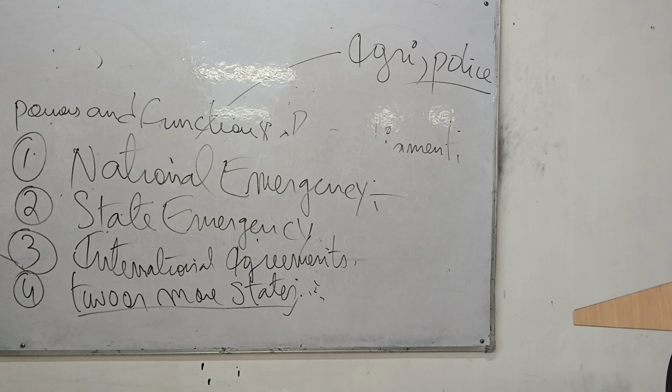That is the four conditions where the Parliament can make laws in any Indian state. The fourth condition is when requested by two or more states over any issue. It might be a border issue, a fencing issue, an economic issue, a business issue, or it might be a murder case and all. Let's request the Parliament to make a law. We cannot make a law on this issue. Let the Parliament interfere in the state case. So these are the four conditions where the Parliament of India will interfere anytime. The fourth condition. And the last will be the